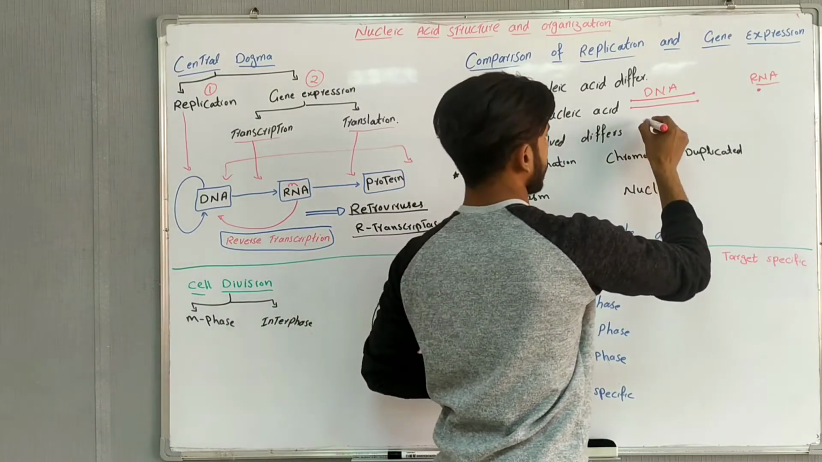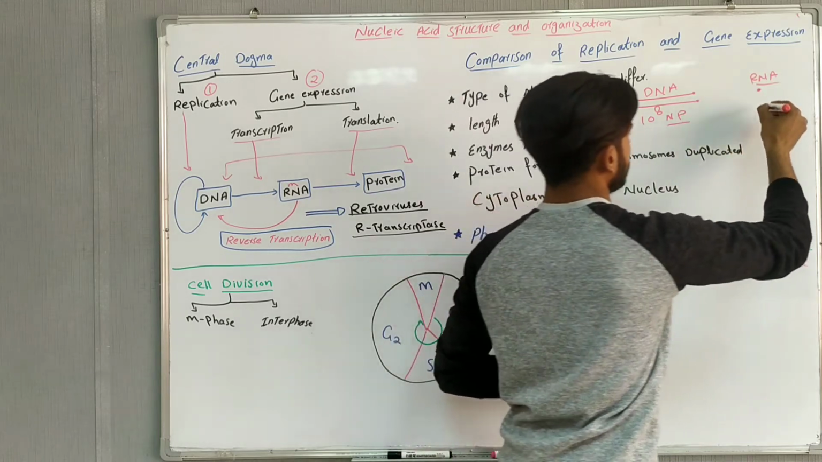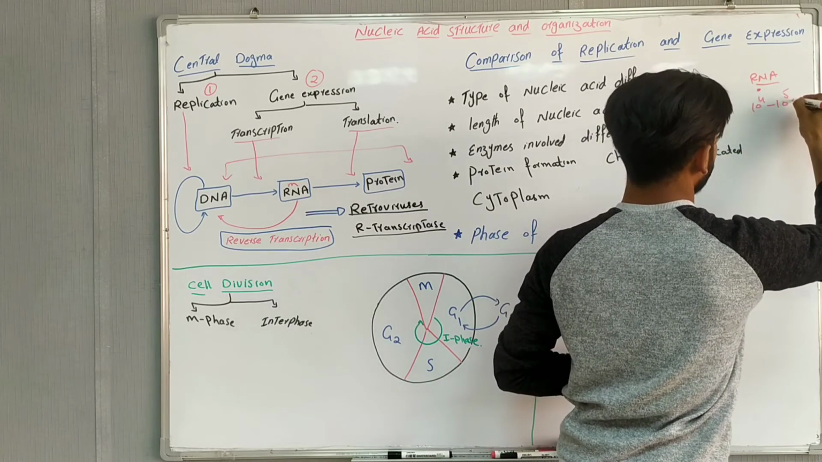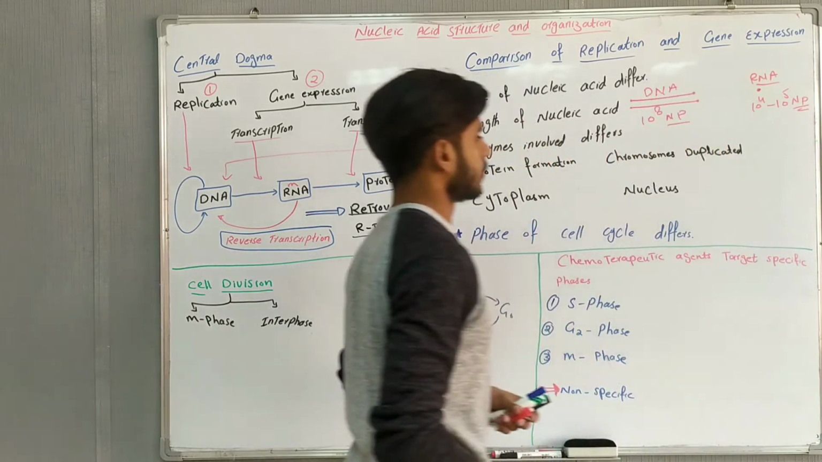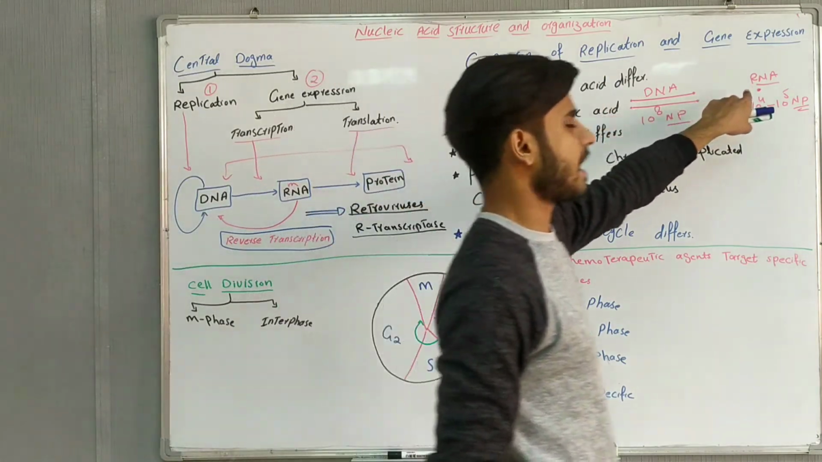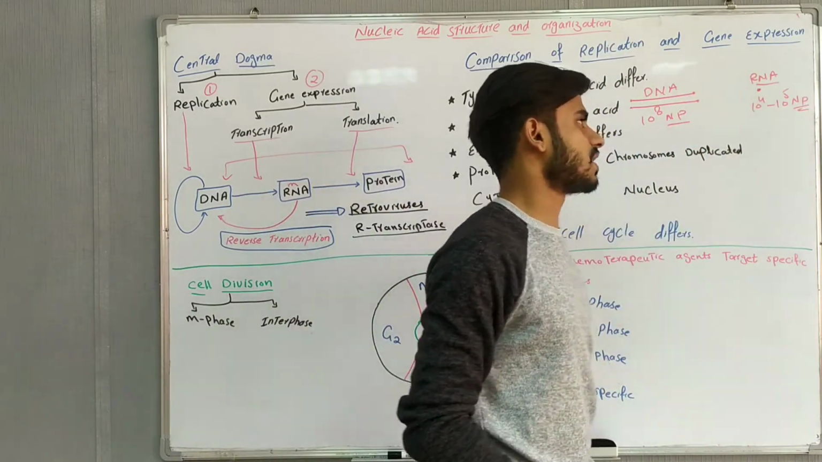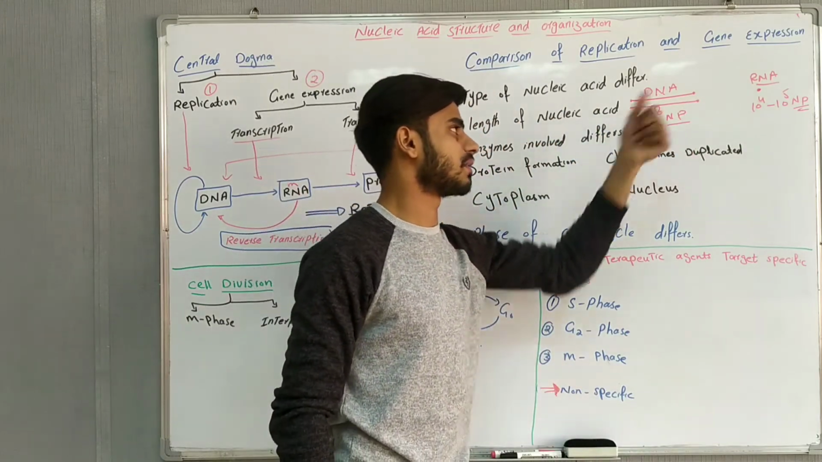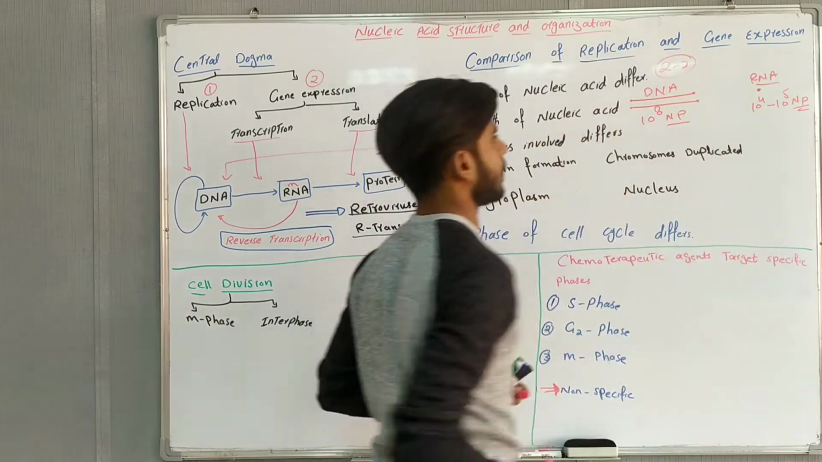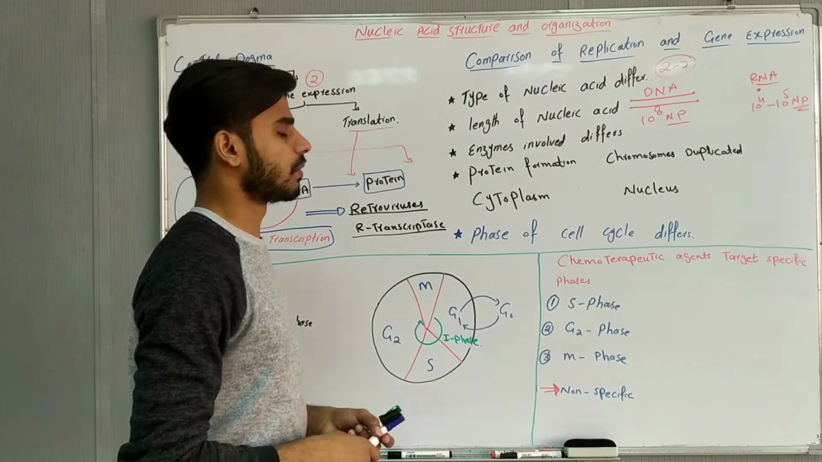In replication the length is greater, about 10 raised to power 8 nucleotide pairs. But RNA is 10 raised to power 4 to 10 raised to power 5 nucleotide pairs. So what is the difference? In replication DNA has a greater length, but RNA has a small length compared to DNA. This means DNA is much longer than RNA. So this was the second difference between replication and gene expression on the basis of length of nucleic acid.